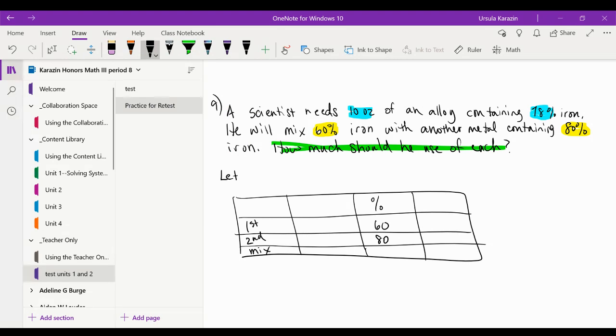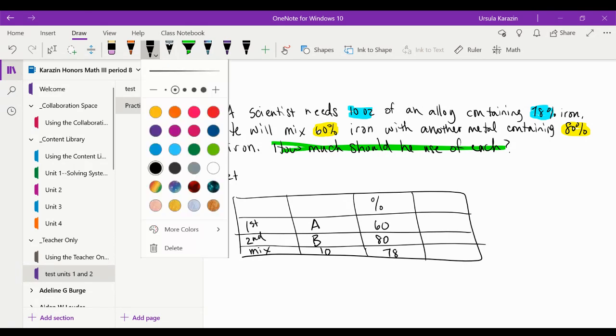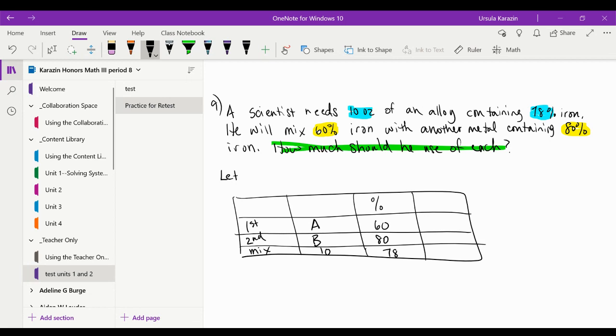Okay, since that was the question, how much should he use? We don't know how much we have, so we can call those A and B. It did tell us in the highlighted blue that he was going to have 10 ounces of the mixture, and it would have 78%. Now we can tell that our variables are A and B. A is the amount he needs.